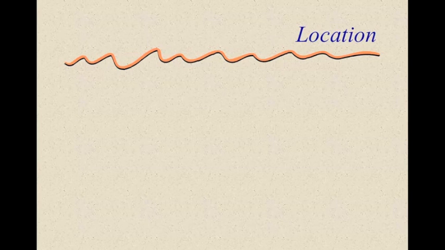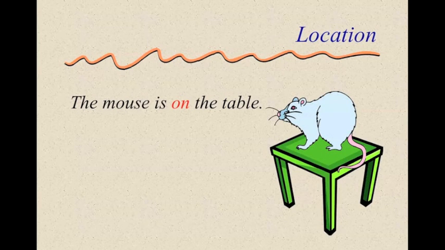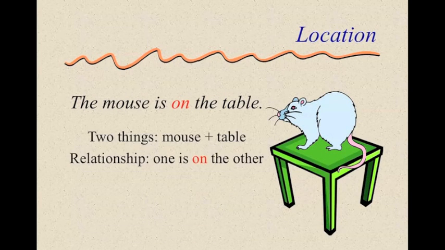Well, that leads us into the relationship of location. The mouse is on the table, so we can't put the cake on the table because there's a mouse on it. So we've got two things here as well. We've got mouse and table, and the relationship is that one is on the other, so on is a preposition.